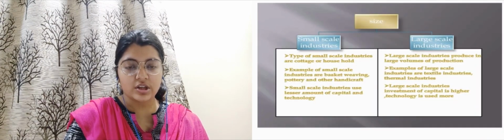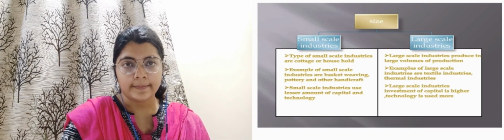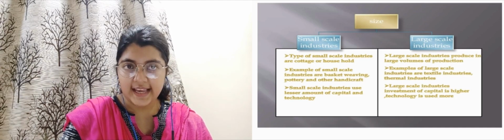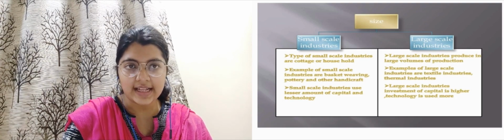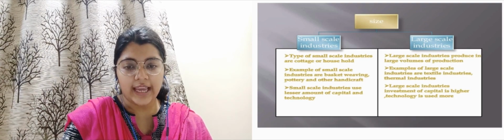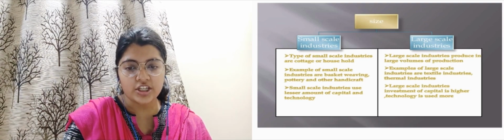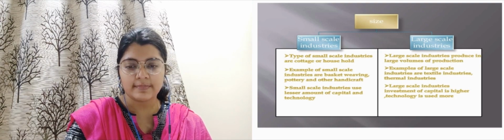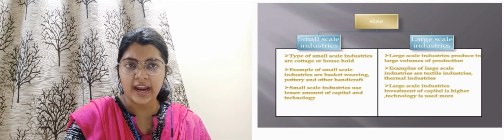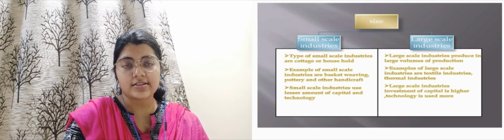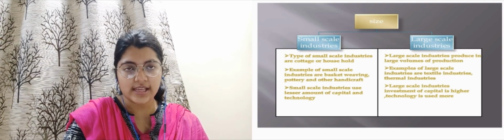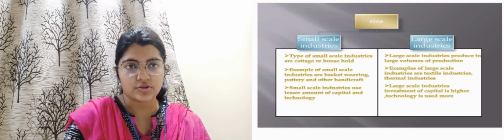Next we have classification on the basis of size. For example, small scale industries versus large scale industries. The types of small scale industries are cottage or household industries, for example basket weaving, pottery and other handicraft. These industries are small in size, so they are called small scale industries.